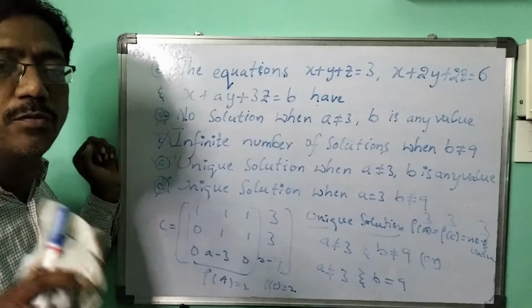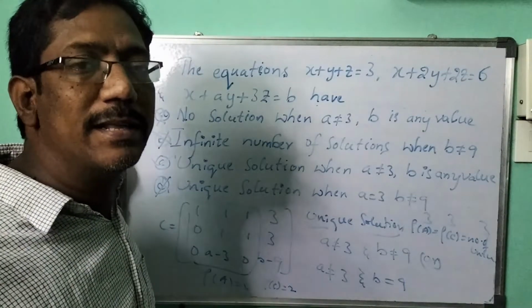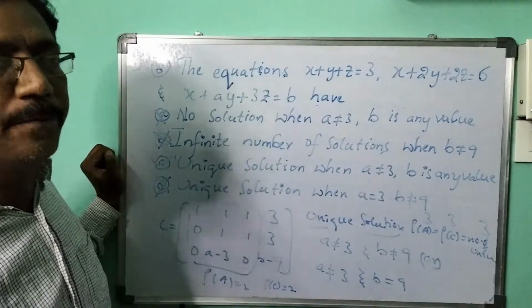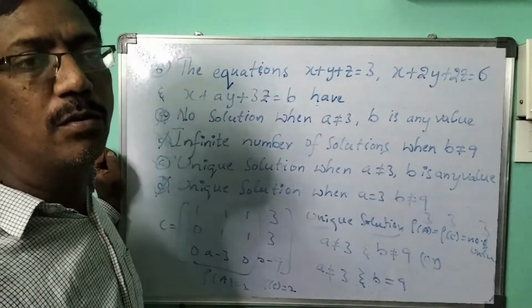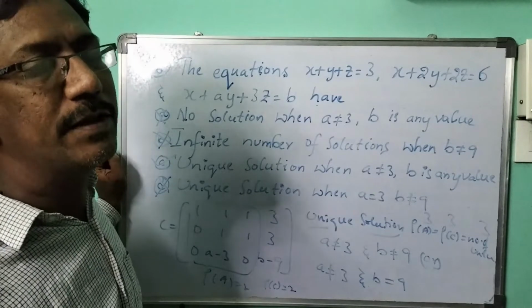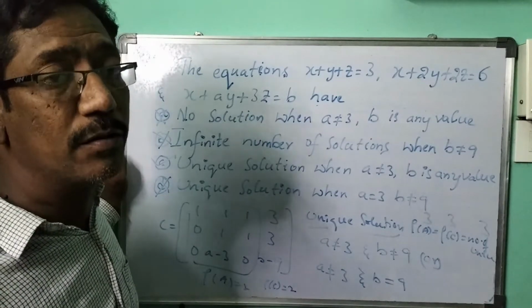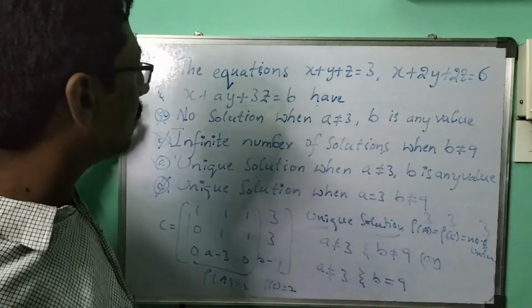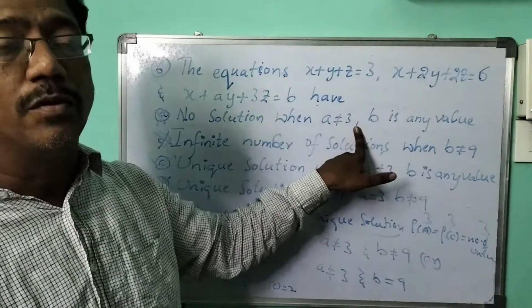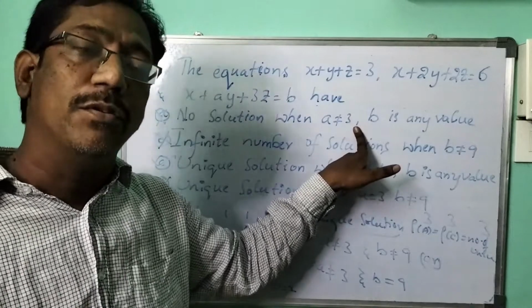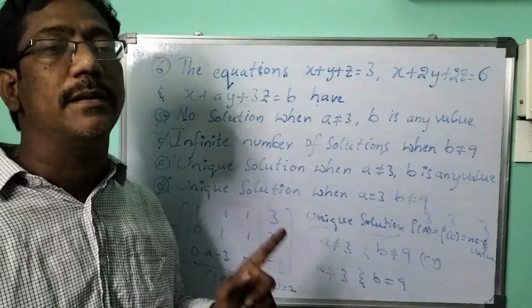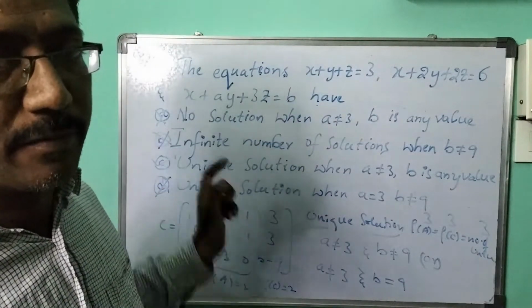Again once again, for no solution, the rank of A is less than rank of C, means 2, 3. 2 set means A equal to 3. 3, rank of C, 3 set means B not equal to 9. See for this no solution what is given? For no solution A should be equal to 3, but he has given A not equal to 3. So because of this, I can say that this can't be considered.